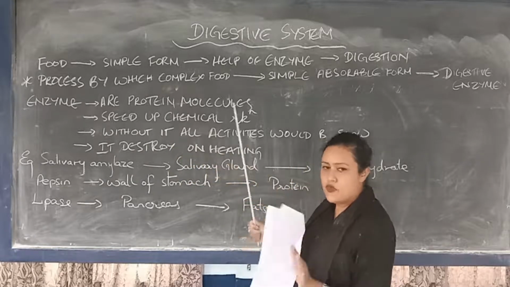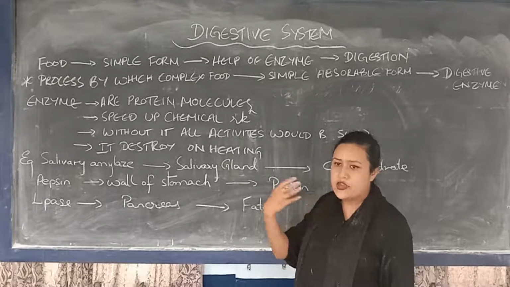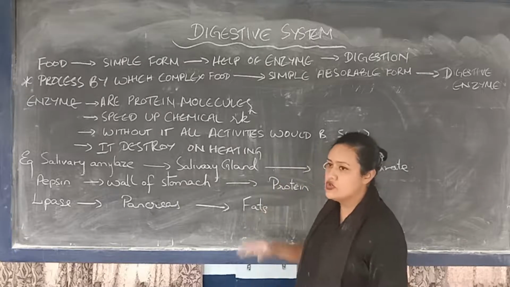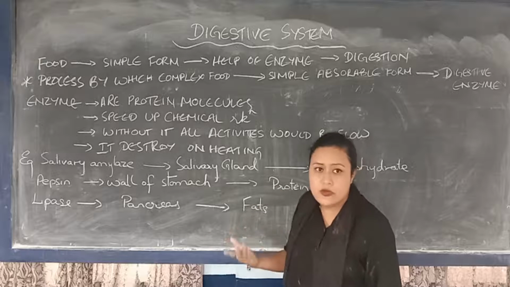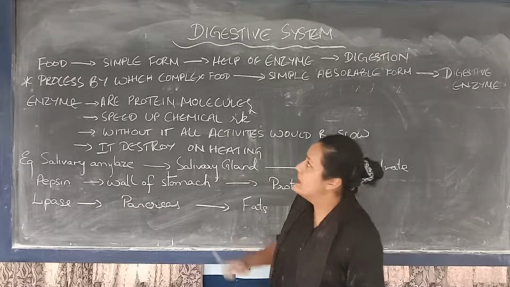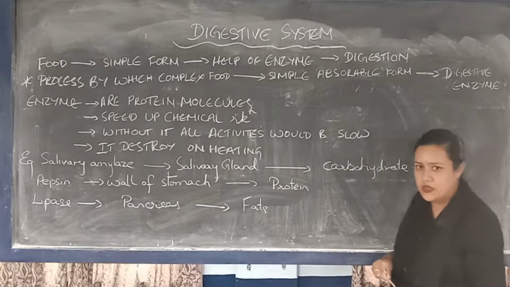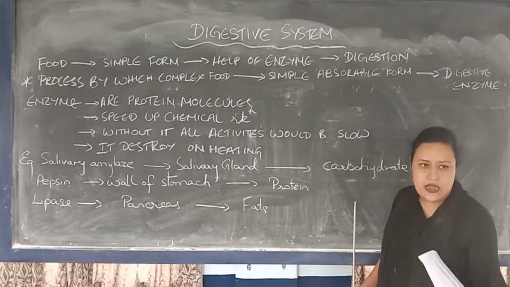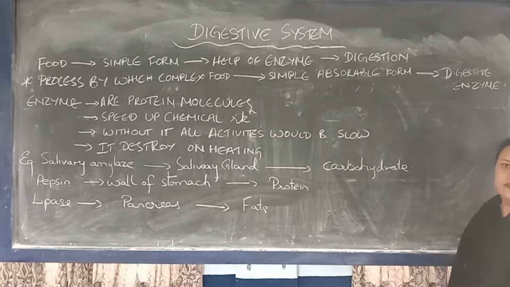The complex forms of food, whatever we take, vitamins, carbohydrates, fats and all, have to be broken down into a simple, soluble or absorbable form. That is done with the help of enzymes present in our different digestive glands. That process is known as digestion.